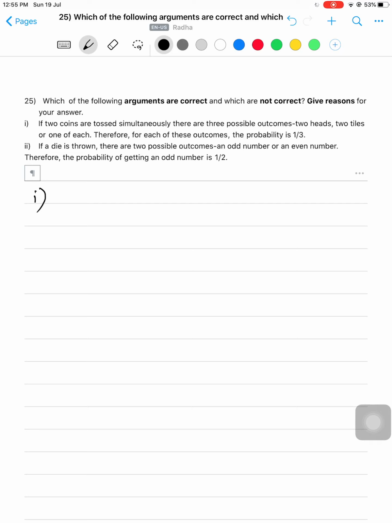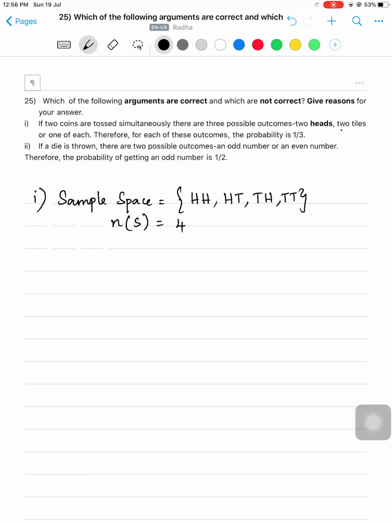So, you know, when you toss two coins simultaneously, what are the possible outcomes? That is the sample space. So what will you get? Either both will be head, or the first one head, HT, or TH, or TT. So these are the four possible outcomes when two coins are tossed simultaneously. So what is n of S? How many elements are there in the sample space? So 4. Of course, what they say, it can be two heads or two tails or one of each. Of course, there are two heads or two tails or one head and one tail. That is true. But therefore, for each of these outcomes, the probability is 1 by 3.